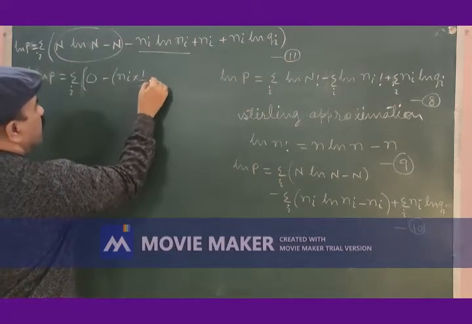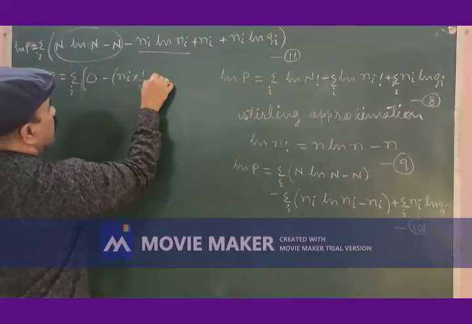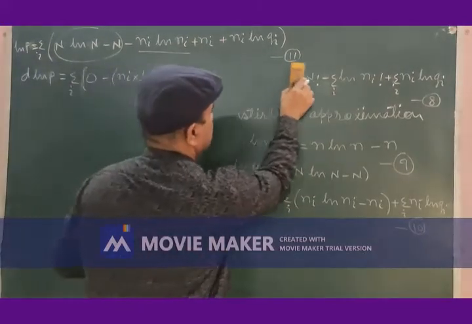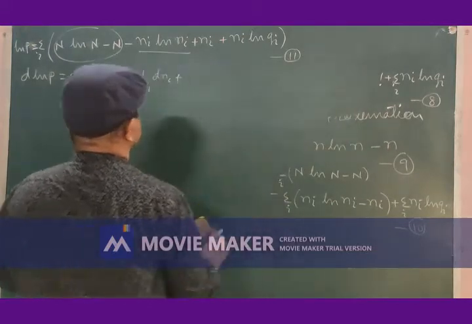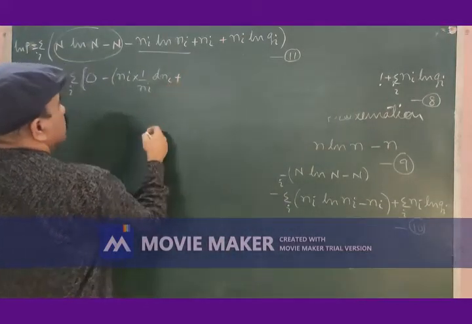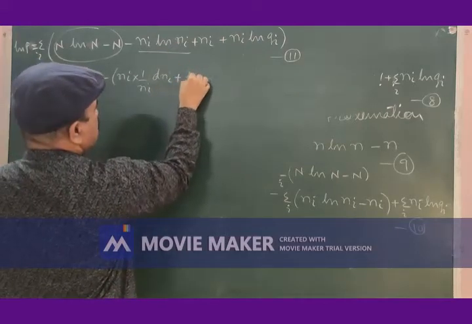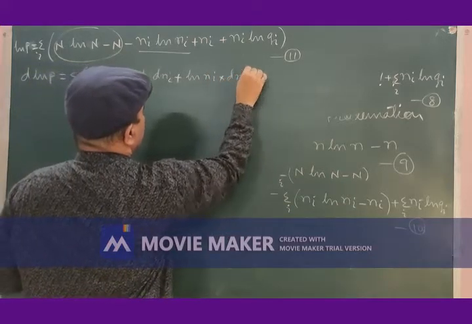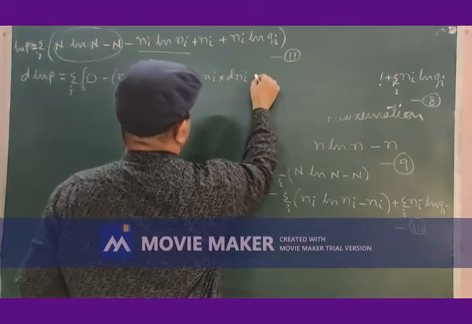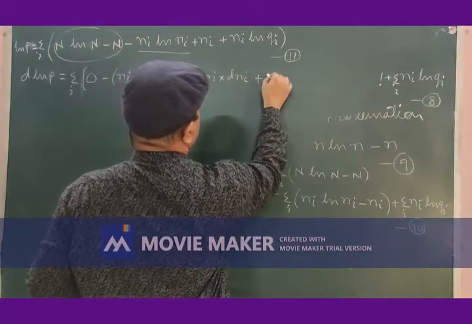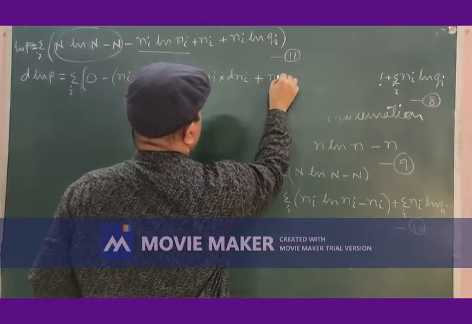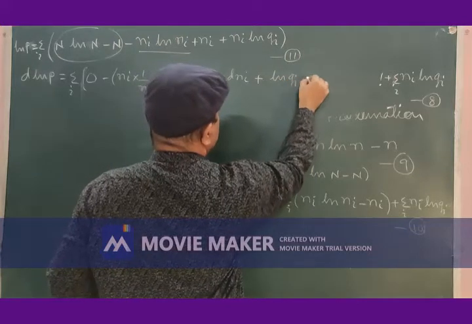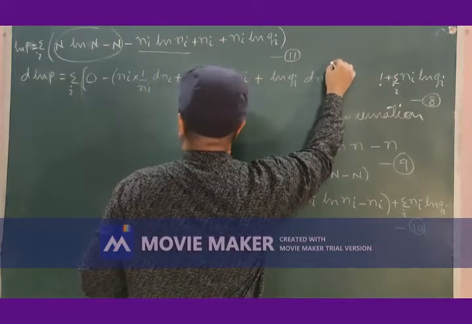And that will be ni into 1 divided by ni into dni, plus, now keep this ln ni constant, logarithm of ni into dni, plus, g is constant, so ln of gi into dni.